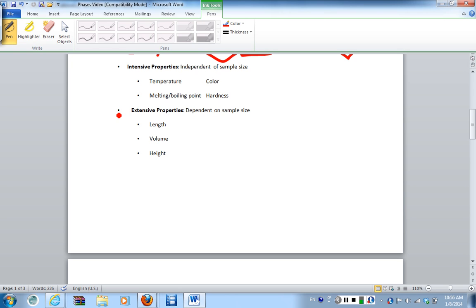Now, extensive properties, on the other hand, are dependent on the sample size. So those are things like length, volume, height, mass, okay, where we have to specifically pay attention to how much of the sample is present. Okay, so if you think about the length of the desk in Clark 101, if I took a measurement and determined the length of it, we said, oh, it was 25 feet. Now, if I chopped it in half, obviously that measurement would change. So we absolutely have to pay attention to the amount of substance present in some cases, but sometimes we do not. And these are what's known as intensive and extensive properties.